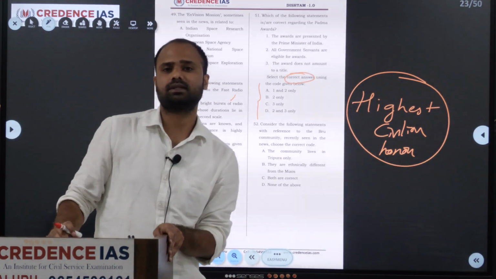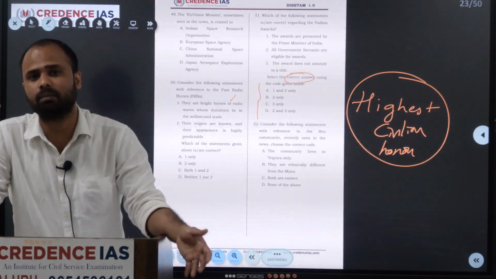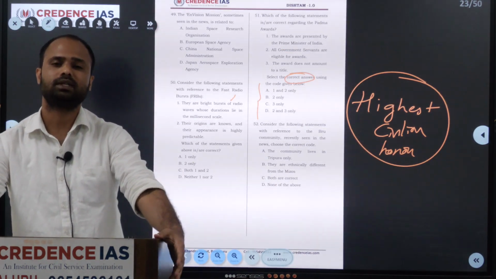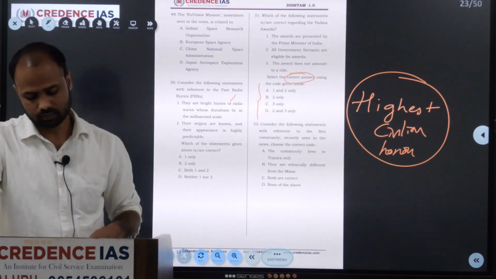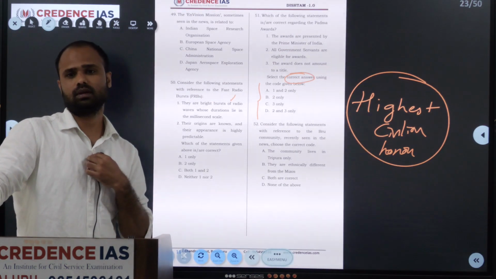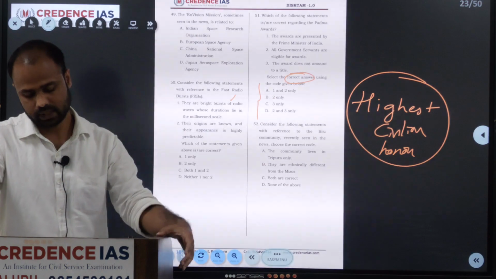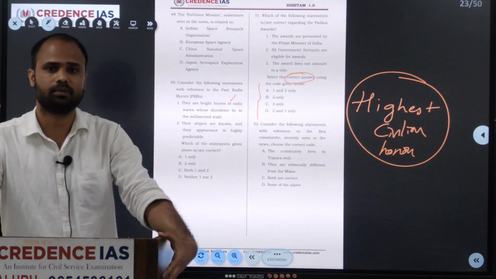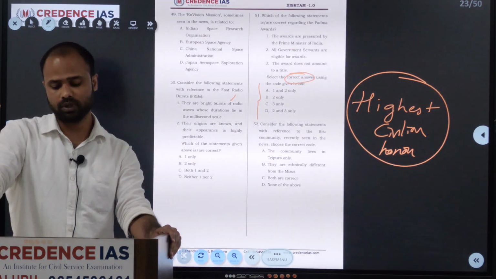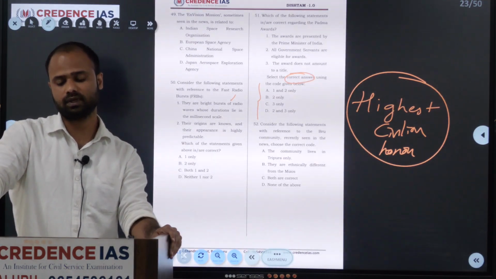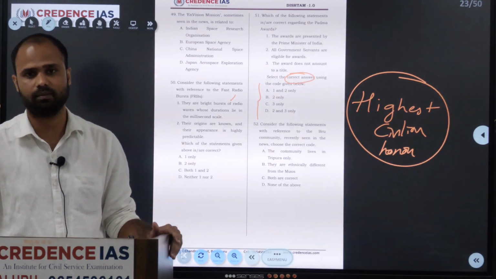The exception here is civil servants as well as members or employees of public enterprises, except doctors and scientists, who are not eligible for this award. And this award does not amount to a title and cannot be used as a prefix or suffix to the awardee's name.